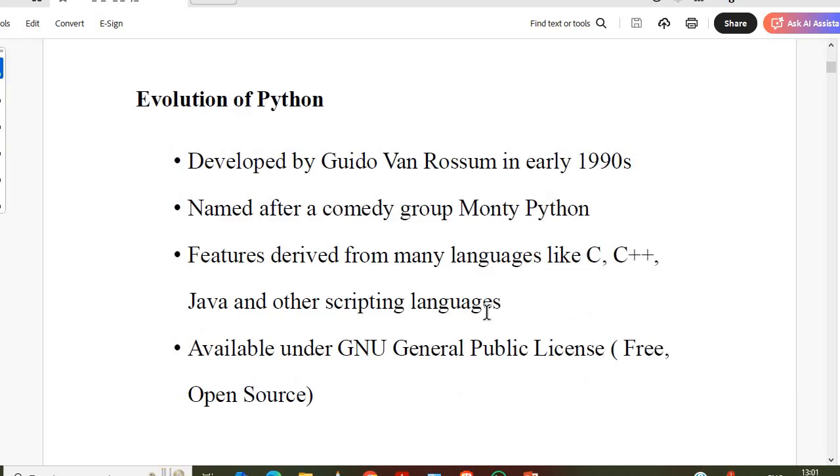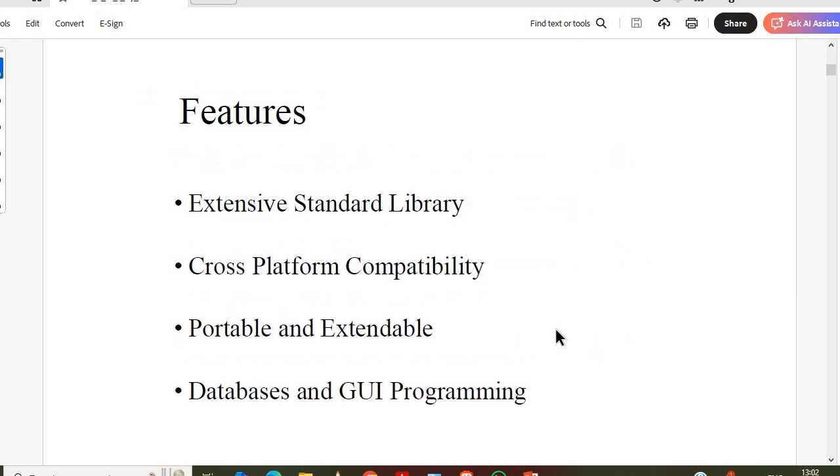Evolution of Python. It was developed by Guido in the year 1990. It is named after a comedy group. Monty Python is a comedy group, and from this the name Python language evolved. It is derived from C and C++, and as usual, Java and other scripting languages are also used in Python. It's a free and open source language. Anywhere, we can download it for free.